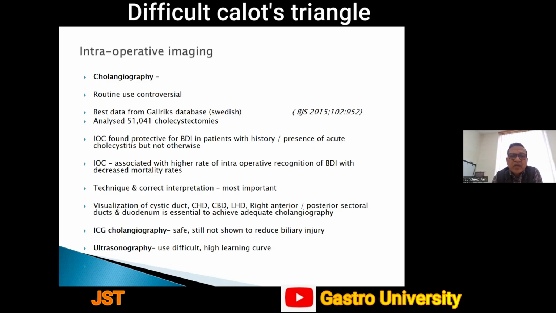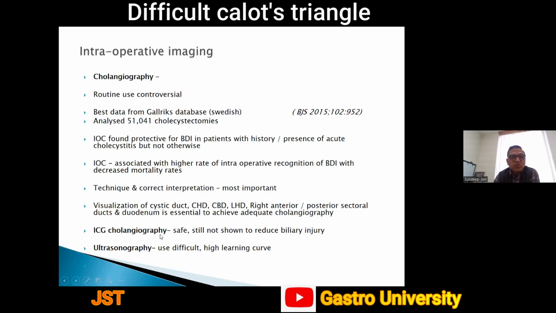Technique and correct interpretation is a problem with cholangiography in the initial learning curve, and it is very important to identify things for what they are. Visualization of the cystic duct, CHD, CBD, left hepatic duct with sectoral ducts and duodenum is essential to achieve adequate cholangiography. So this is very important. Whenever we end up doing intraoperative cholangiography, we must identify all these structures properly.